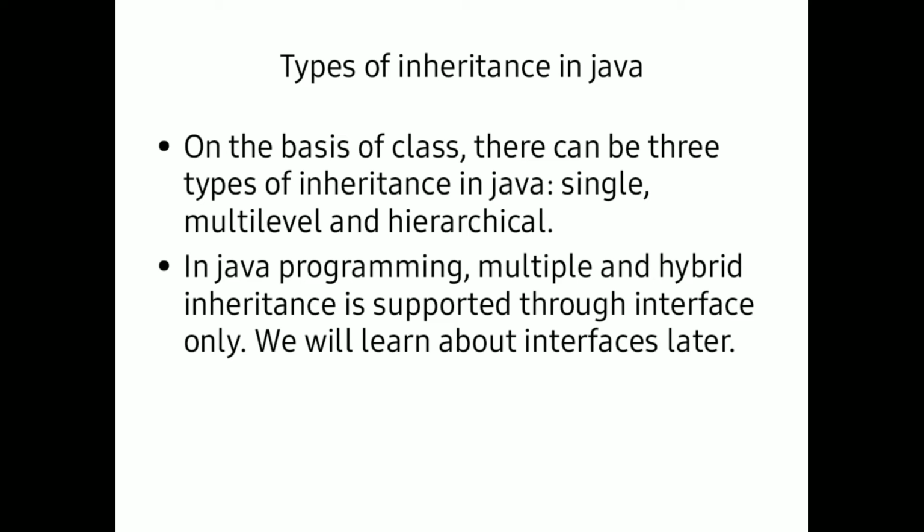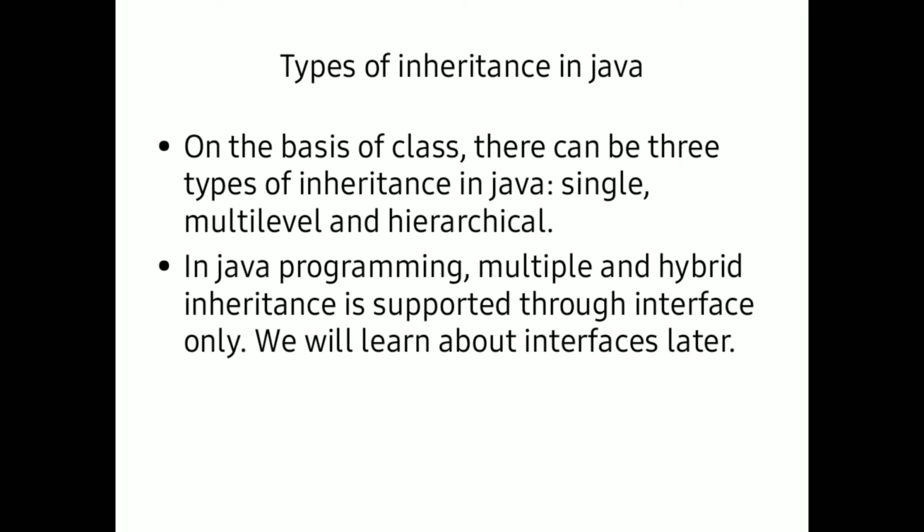But in the Java programming language, multiple inheritance and hybrid inheritance are not supported in the form of classes, but they can be achieved through interfaces only. They cannot be achieved by getting properties from multiple classes. They can be supported by the concept of interfaces only. What is an interface? How can we achieve multiple and hybrid inheritance through them? We can learn in later chapters.